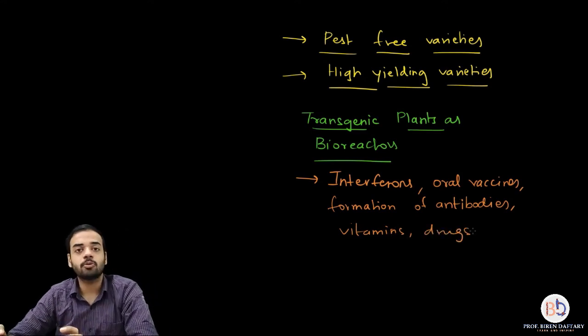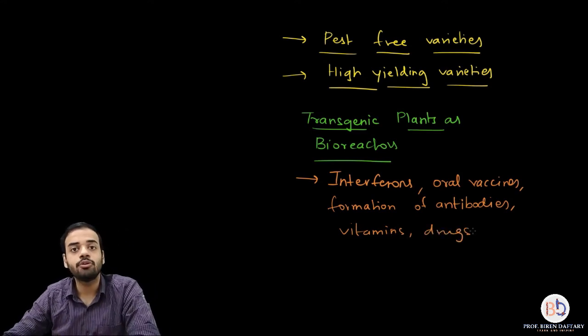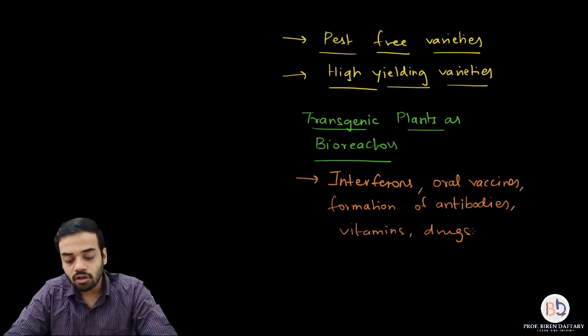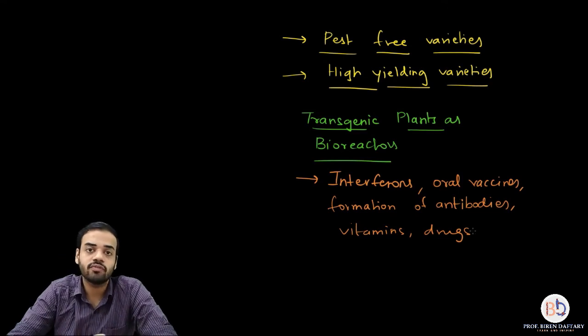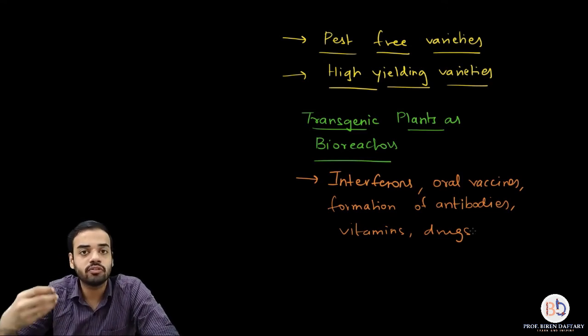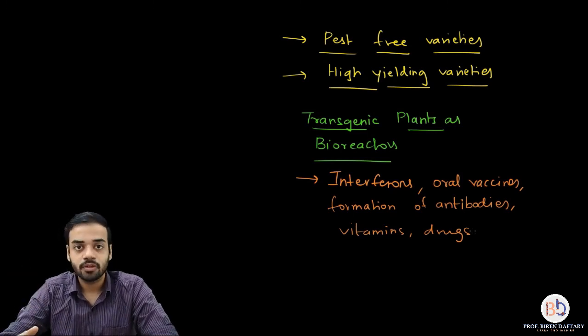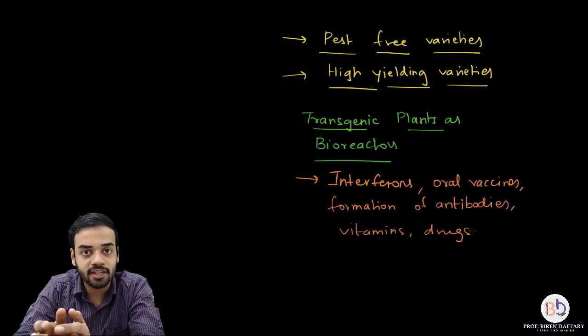So all these products you can actually produce in a plant by inserting the required gene. So here you are not using the plant as a source of nourishment or nutrition, but you are using it to produce something else. You are using that plant as a factory. Are you getting this?